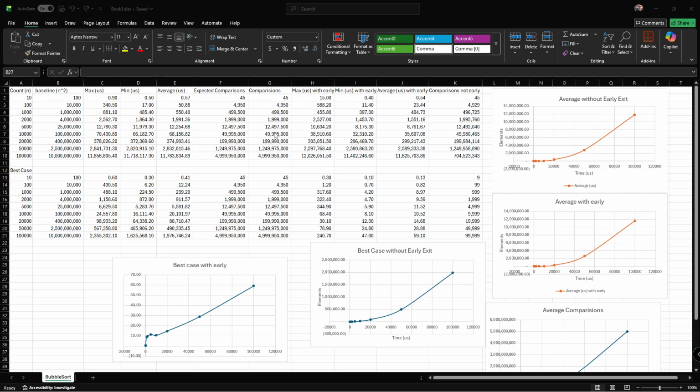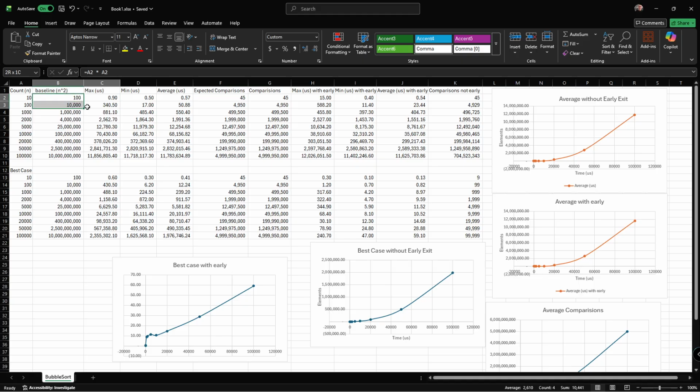In the last video, we collected some data from running bubble sort, and we ran it with this many elements, and I got the data here. So the max runtime, minimum runtime, and average. All this is in microseconds. And this is without early exit. This is with early exit. We have a comparison count, the expected comparisons, and some graphs created.